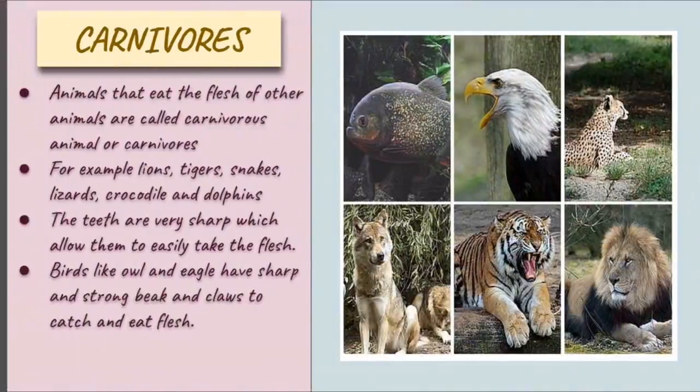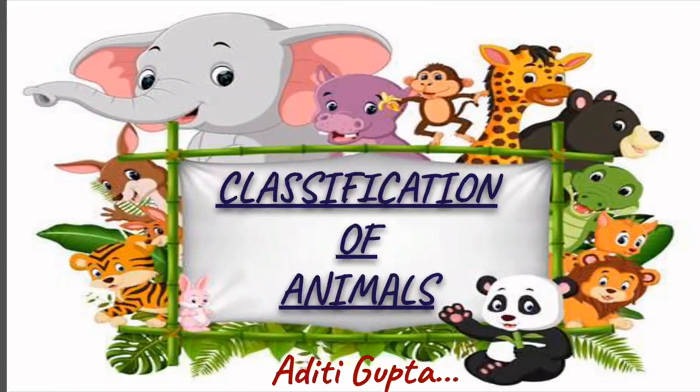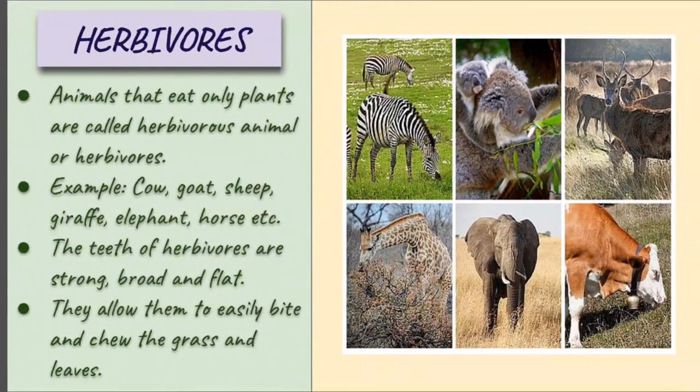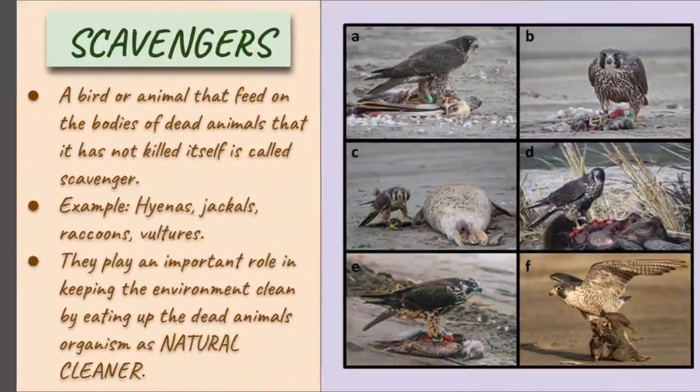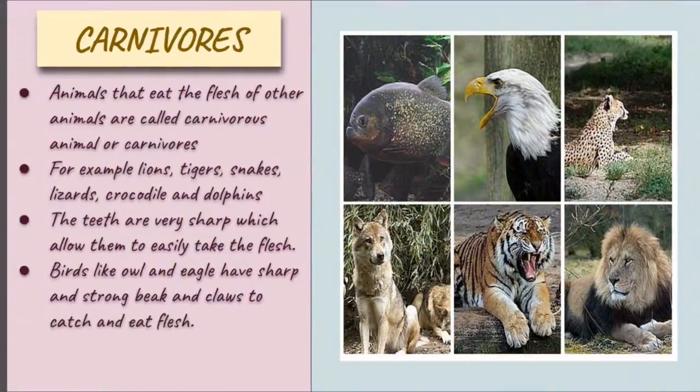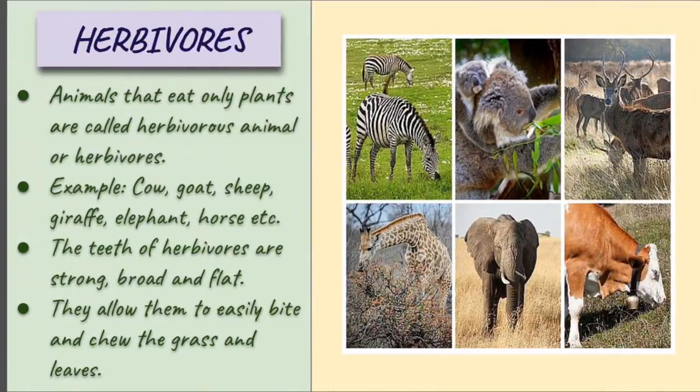We have majorly 4 categories on the basis of eating habits: herbivores, carnivores, omnivores and scavengers. We are going to talk about all these 4 categories in detail in this video.